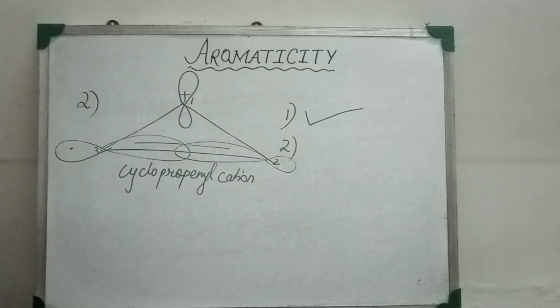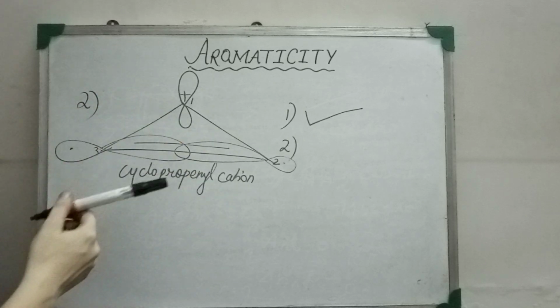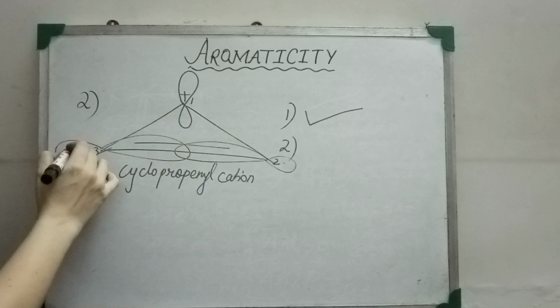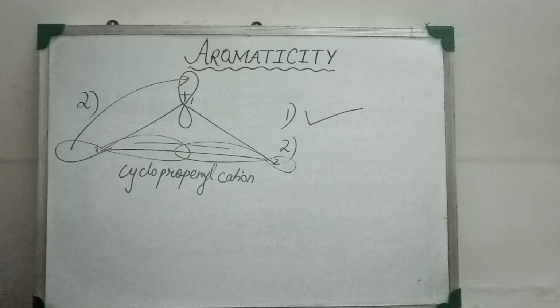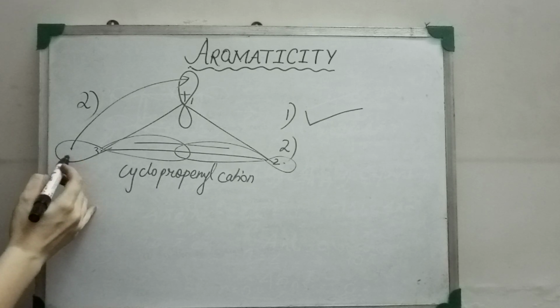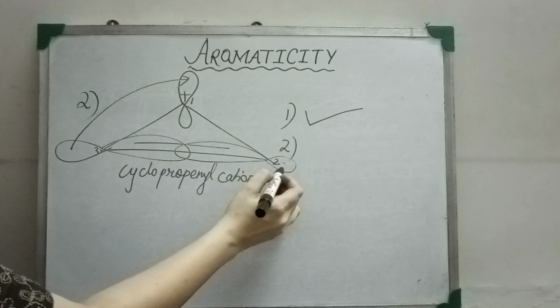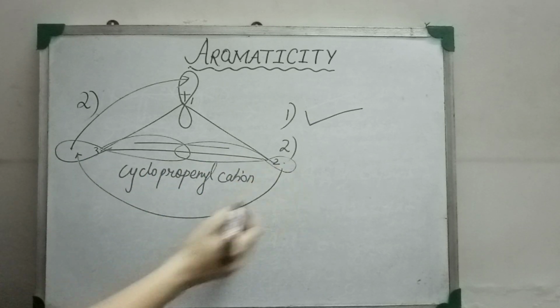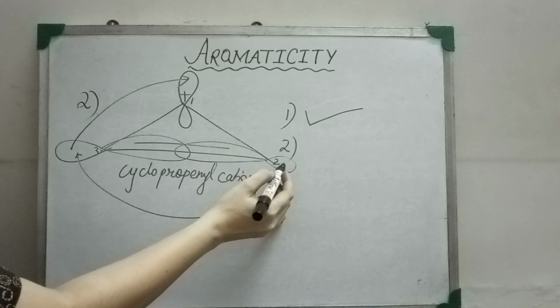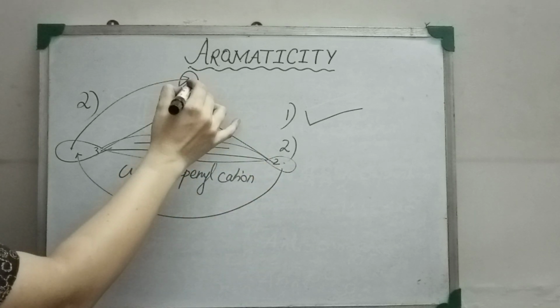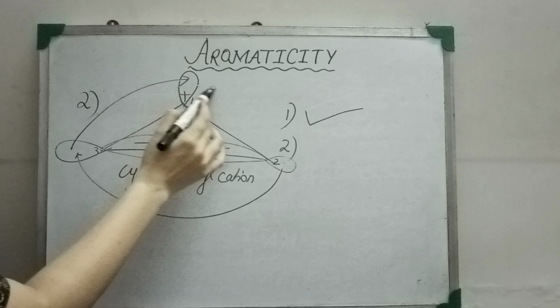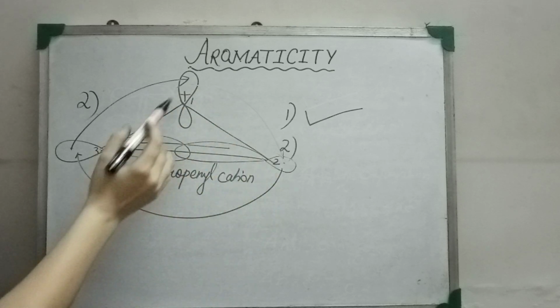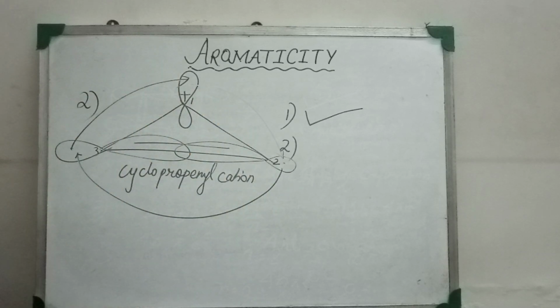As we can see, these electrons can jump onto this unoccupied p orbital and produce another vacant position in the p orbital, which can be occupied by this electron, and after shifting of this electron it will produce another vacant position which can again be filled by the movement of the carbon 1 electron.